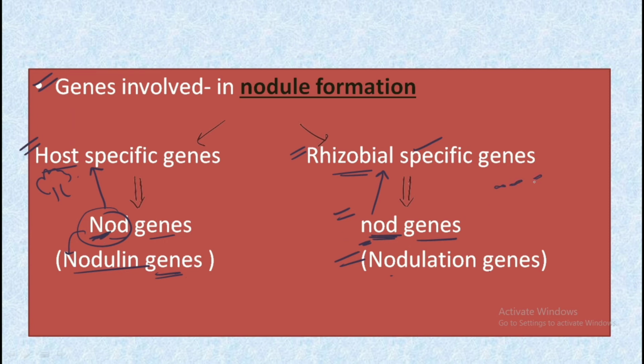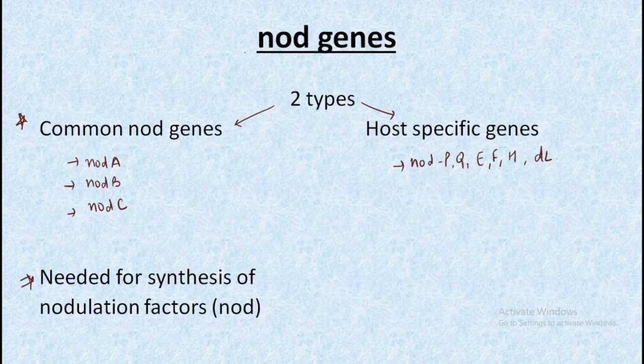By this mnemonic you can remember that rhizobium specific genes have small nod genes and capital NOD genes are in the host specific genes. This small n belongs to the rhizobium, that is the bacteria we are talking about. So the nod genes are of two types.